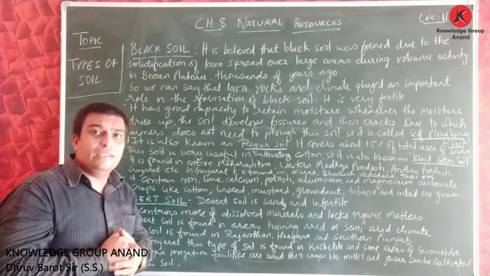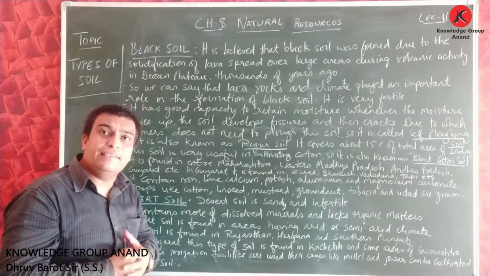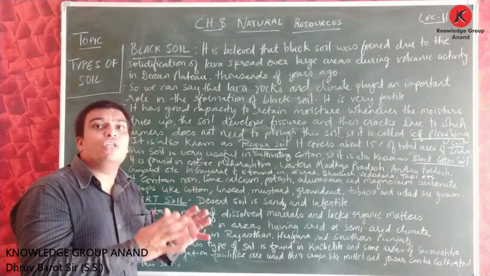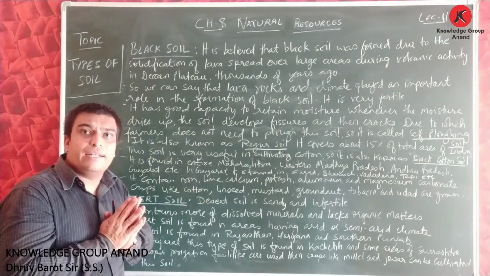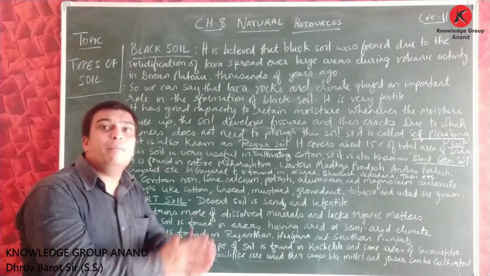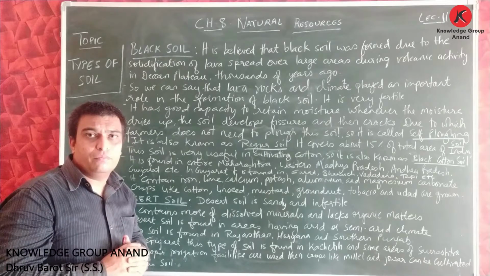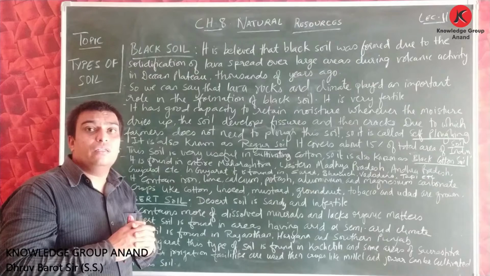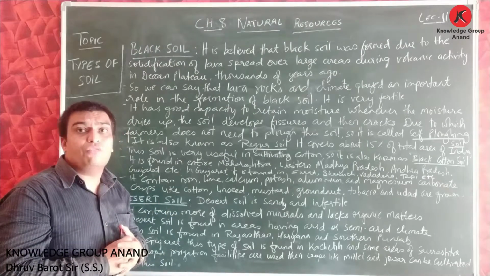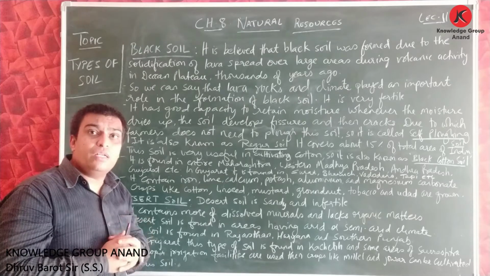Due to this reason, if the farmer tries to plow in the dry season, the big pieces of the soil come out at that time. So the farmer is unable to plow in the dry season as well. So what is the way the farmer can do? Here, now what does the farmer do?